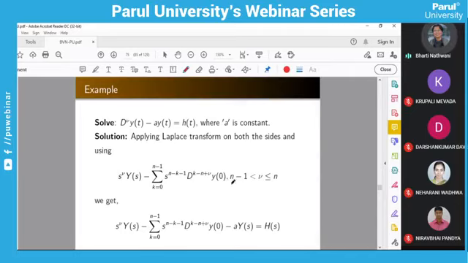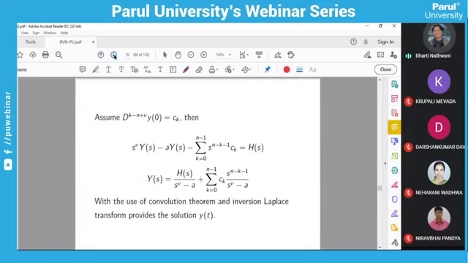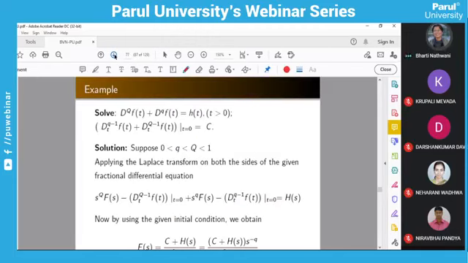Suppose it is between n minus 1 and n, because you do not know what the value of nu is, so we are assuming in general. By using the Laplace transform, we get this, and we are going to solve this. We are assuming at 0 the derivatives c_k for k equals 1, 2, 3 like that, c0, c1, c2. After simplifying you get this, and you have to apply the inverse Laplace transform on this. For the series you have the lemmas, you have to use those lemmas and you will get the answers. Okay, similarly you can solve this differential equation also.